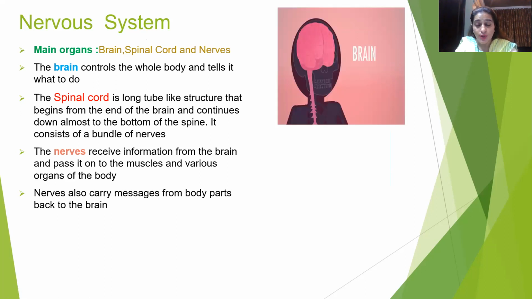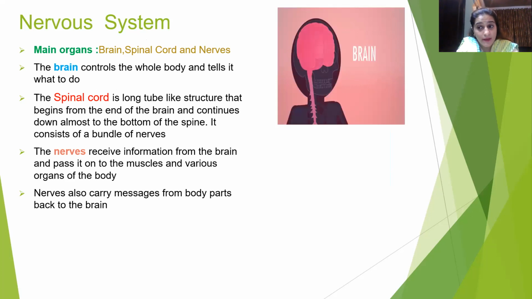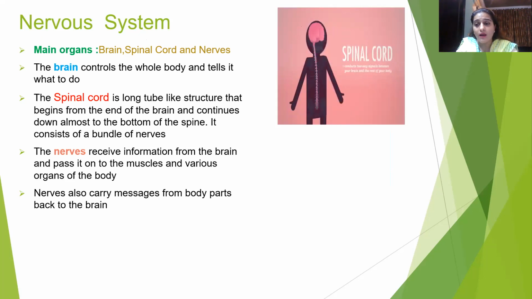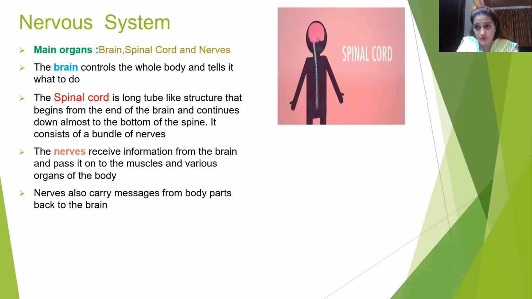You are not even aware that our brain is functioning even when we go to sleep. Our heart is pumping blood when we go to sleep. Our body's vital organs keep on working. We keep on breathing while we go to sleep. It is just because of the brain.